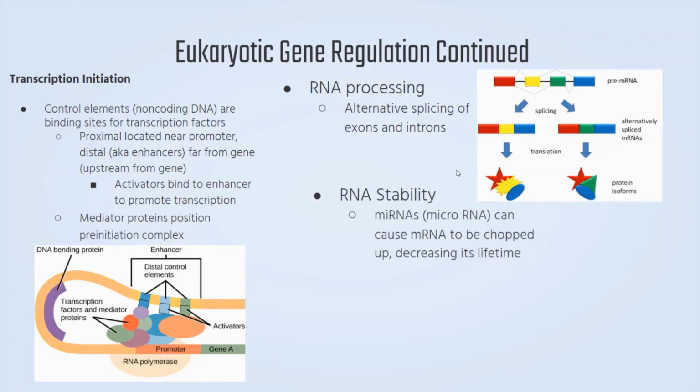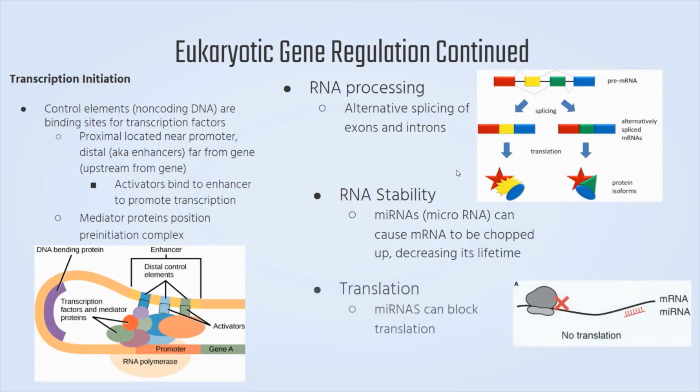Next is RNA stability, and miRNAs or microRNAs can cause mRNA to be chopped up, decreasing its lifetime. And finally, translation can be regulated, and this is where miRNAs can block the process of translation.